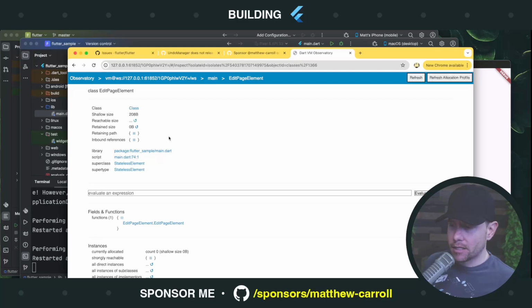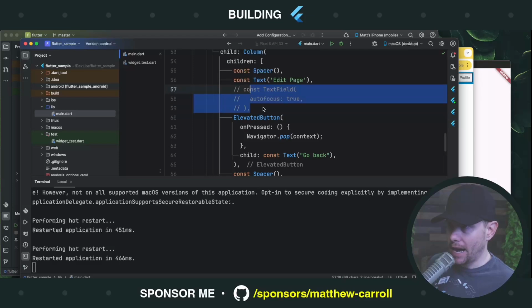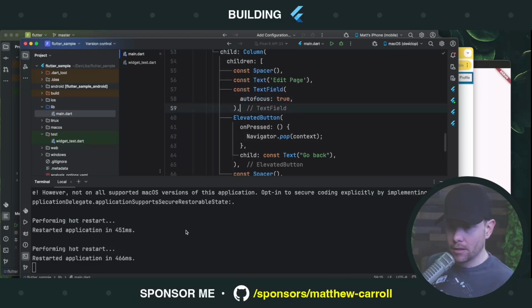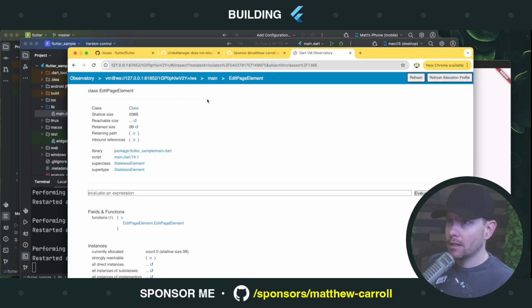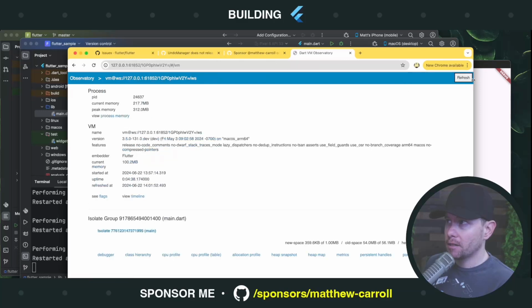That said, it's still possible that something else in the text field causes the memory leak. But I think at this point, we can trust the person who wrote the ticket that the memory leak has to do with registering for undo, redo. Okay, so we want to try to find that problem and fix it. Let's bring the text field back. Let's do a hot restart. Let's bring Observatory back to the main isolate just so it's fresh so we can try some stuff out.